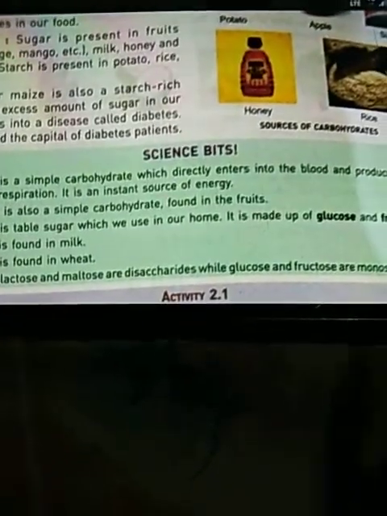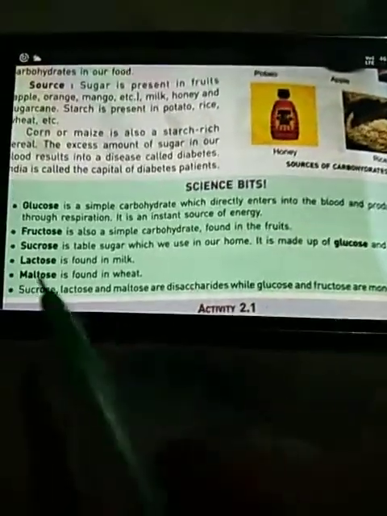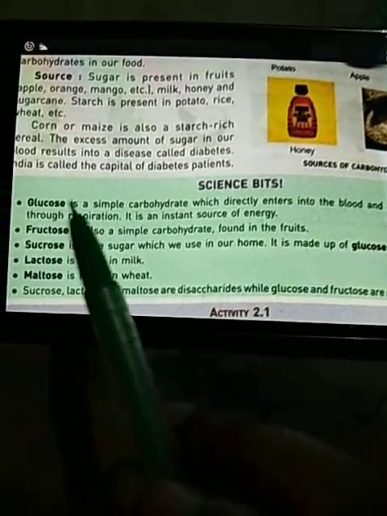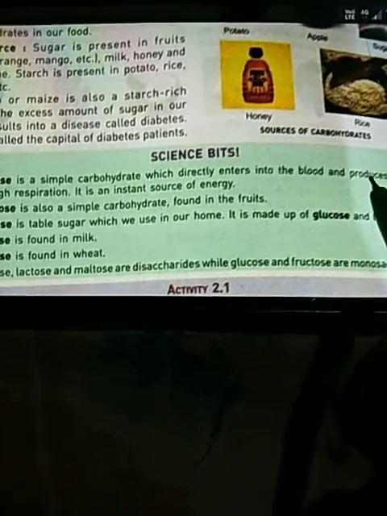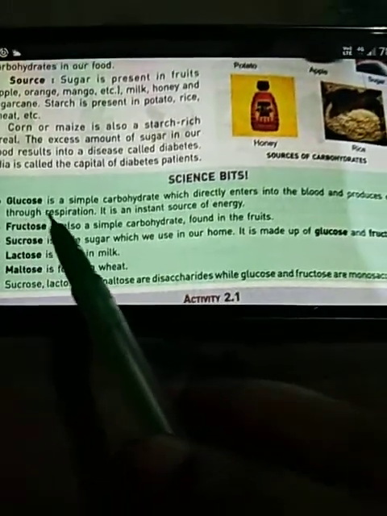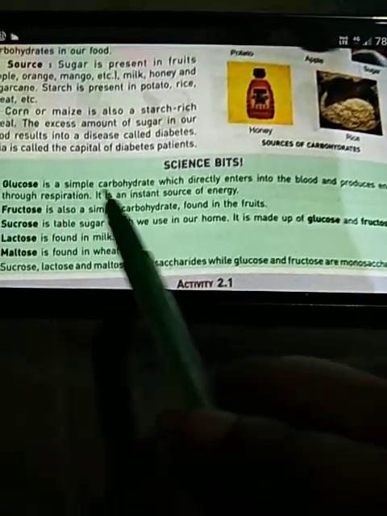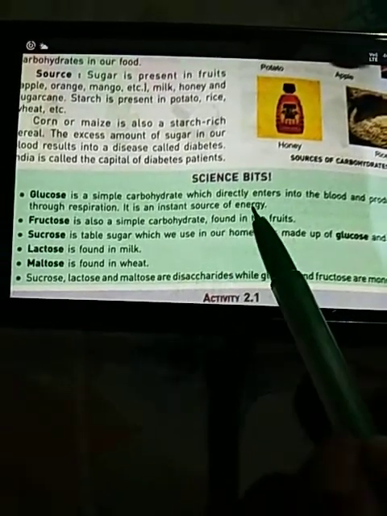Here is some information provided to you. Glucose. It is the simple carbohydrate which directly enters into the blood and produces energy through respiration. It is an instant source of energy.